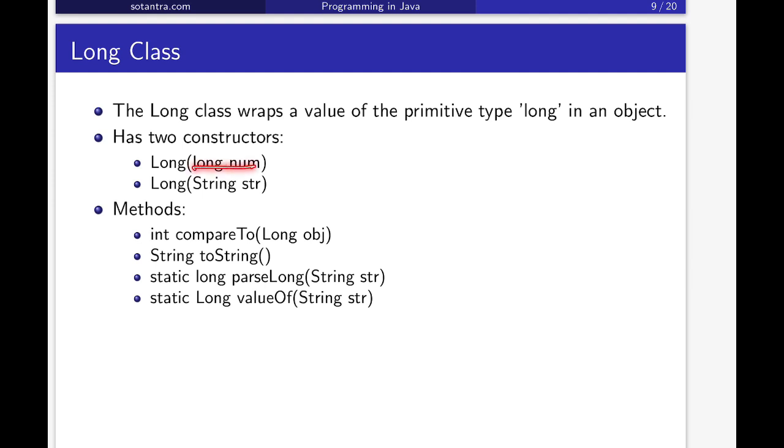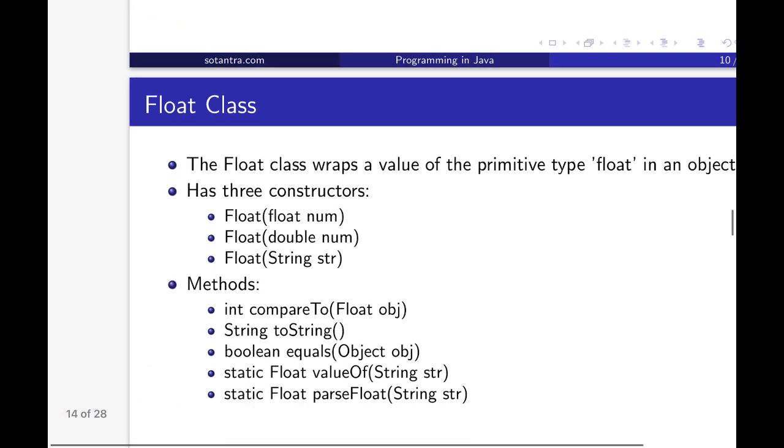So it can take either a long value or a string value as a parameter and convert this into the object. And some methods that are defined in the Long class are like this: compareTo, toString, parseLong, valueOf. So these methods we have already discussed in the previous classes. So here the approach is the same.